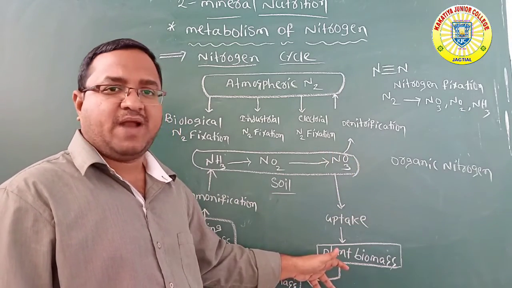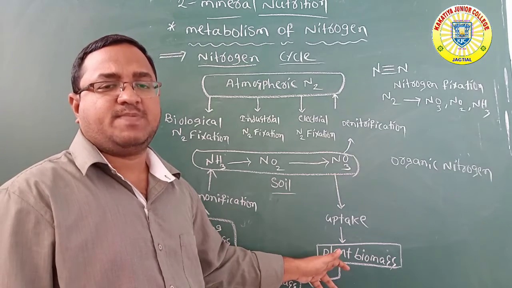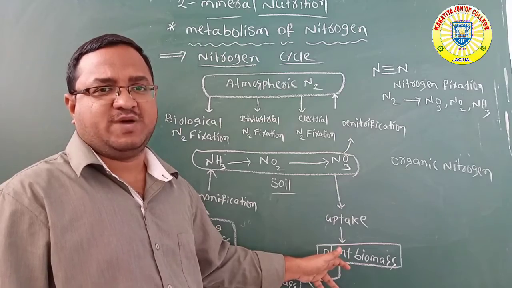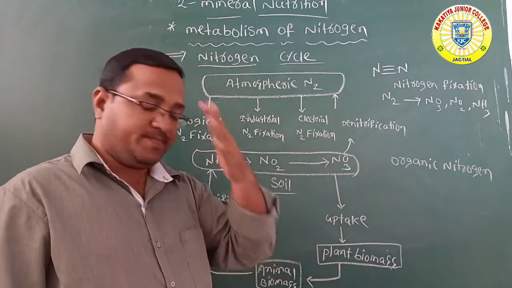They are in plant biomass. The biomass is increased because of the absorption of the nitrates.